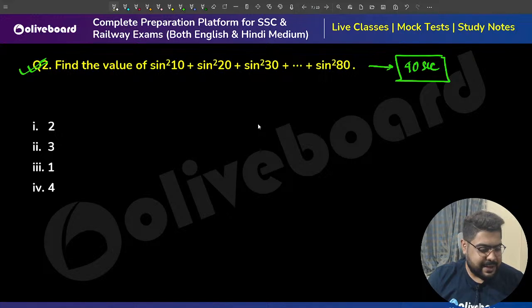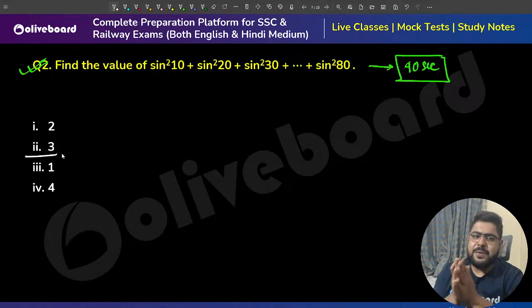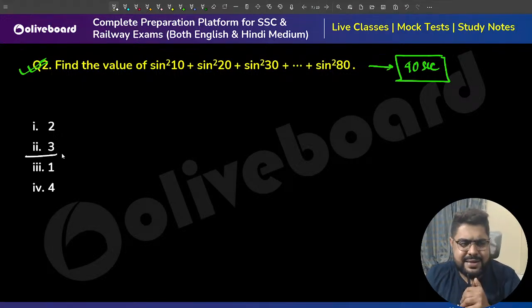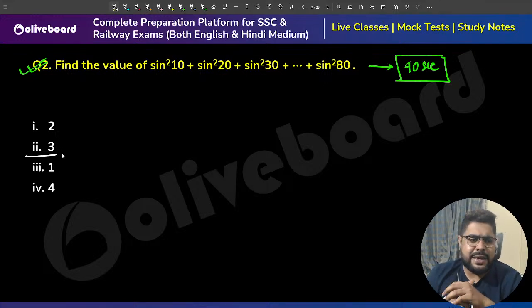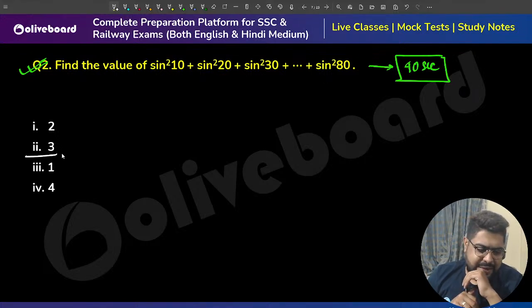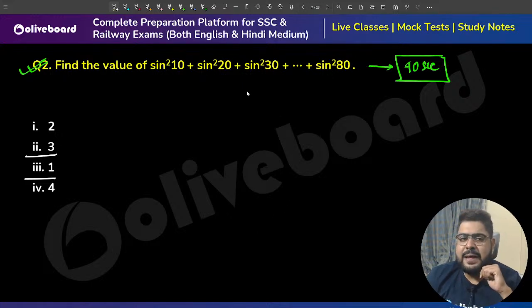Sunny has given answer 3. Chalo, let's see, Sunny. Anyone else? I do not think 3 will be the answer, Sunny. I think the answer will be some even number. Arghamita is saying 1. Okay, let's see.